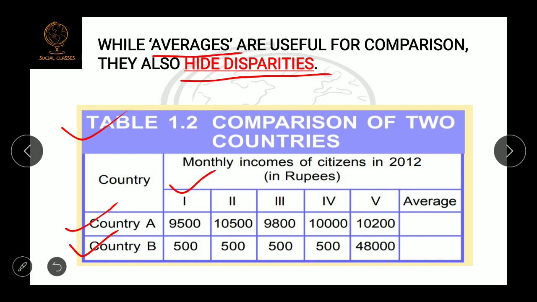Okay, so see, 9,500, 10,500, 9,800, 10,000, 10,200. If I ask you on an average how much a person is approximately earning, you may say that approximately 10,000 everyone is earning, give or take 500 rupees. So on an average every person is earning 10,000 rupees.